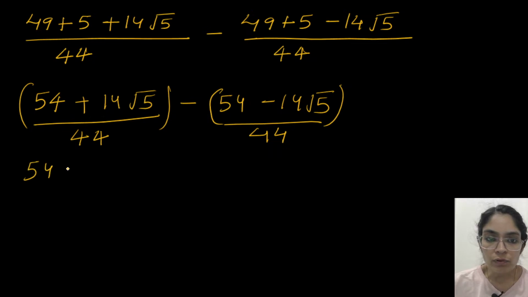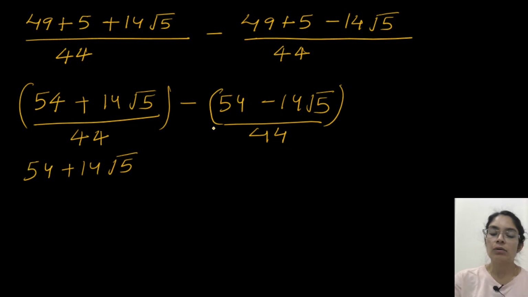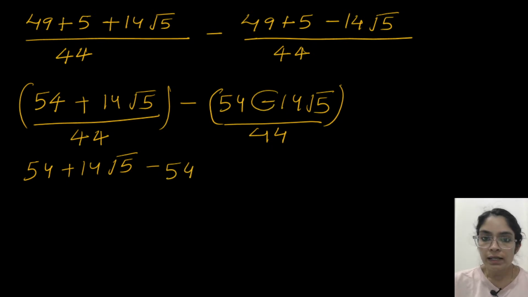So 54 plus 14 root 5. If minus is outside the bracket, we have to change the inner signs. Minus is outside, we have to change the inner sign because of minus multiplication. So this will be minus 54. Now here this minus sign will be changed. Minus is outside, just remember we always have to change the signs.